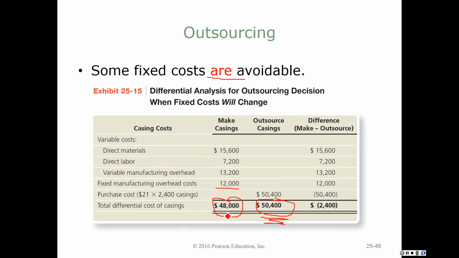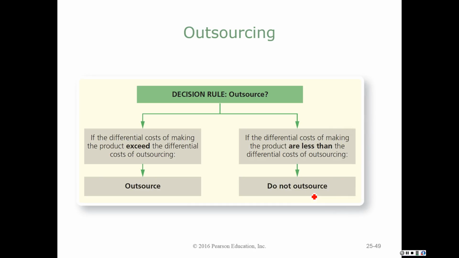So even when we minimize some of the fixed cost, it's not sufficient enough to remove enough cost to justify purchasing it somewhere else. So when we're trying to make a decision about outsourcing, if the differential cost of making the product exceed the cost of purchasing it, then by all means we should outsource it. But if the costs that we can avoid are less than the cost that we're going to have to incur to purchase it from someone else, then I need to continue keeping it in-house unless there are some other qualitative factors or opportunity costs that we have not considered.